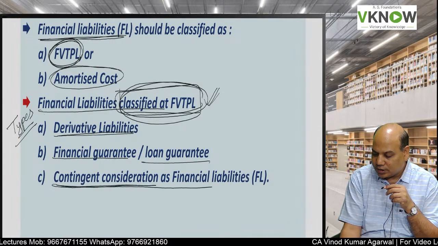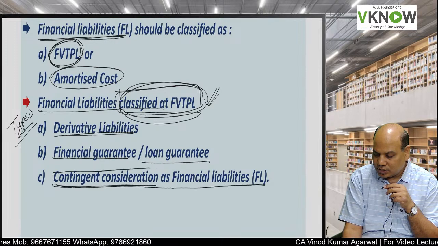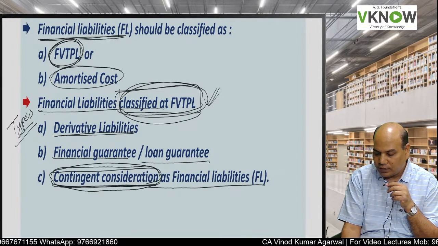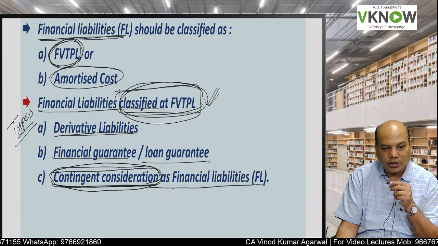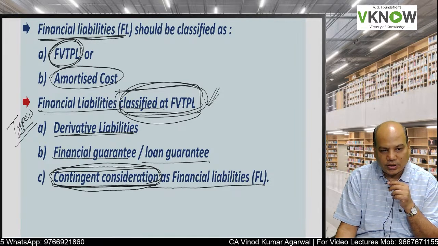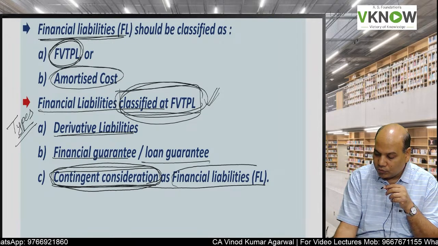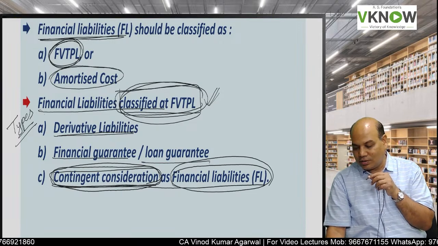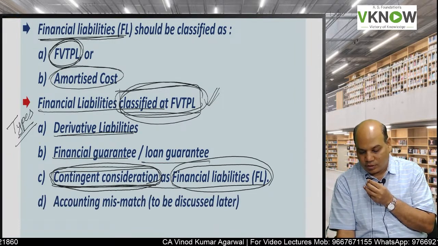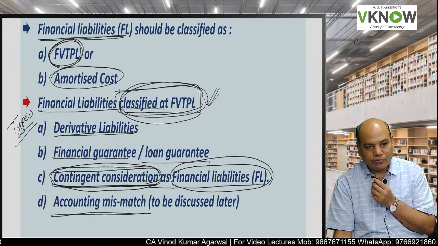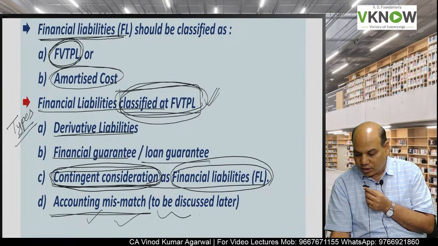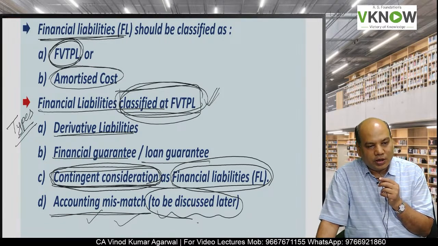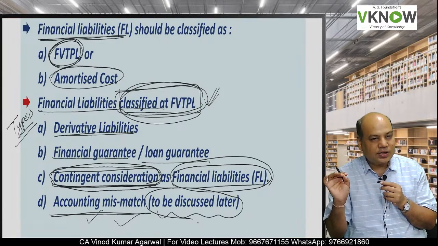Financial guarantee and loan guarantee contract will be FVTPL. Contingent consideration. Contingent consideration means consideration payable on a future event. You will study contingent consideration in Ind AS 103. This will always be treated as financial liability. And fourth is accounting mismatch. This I will discuss at the end of this chapter, so you keep watching this video till the end. So I will revise again.